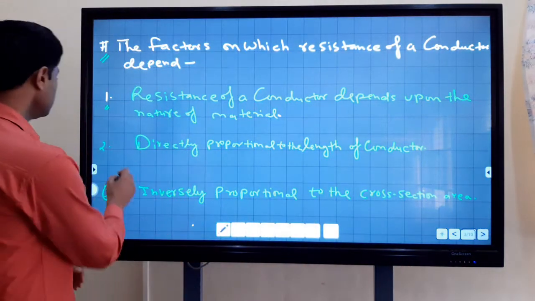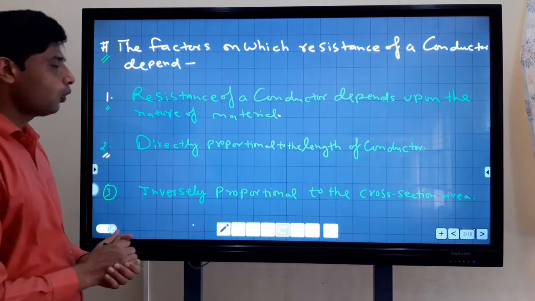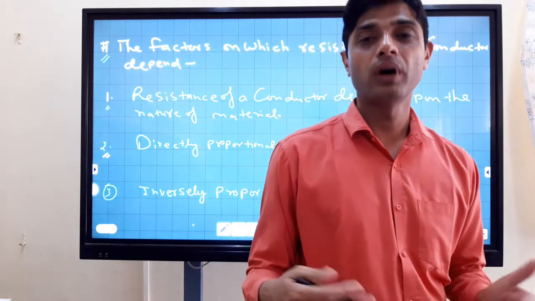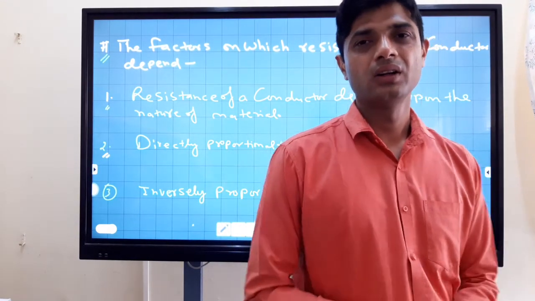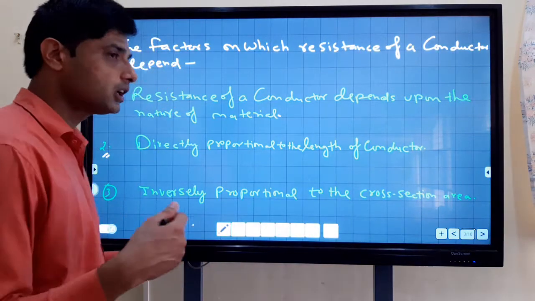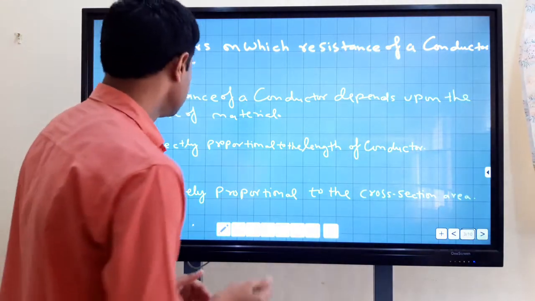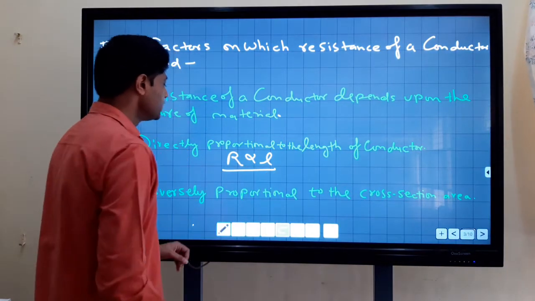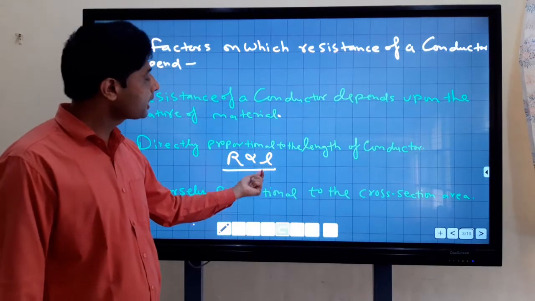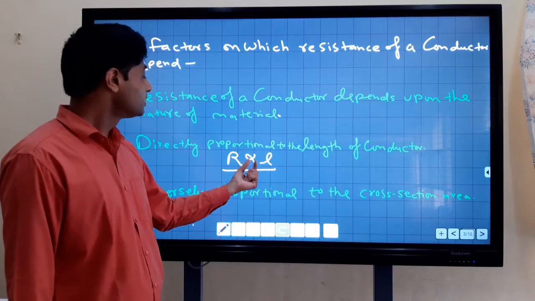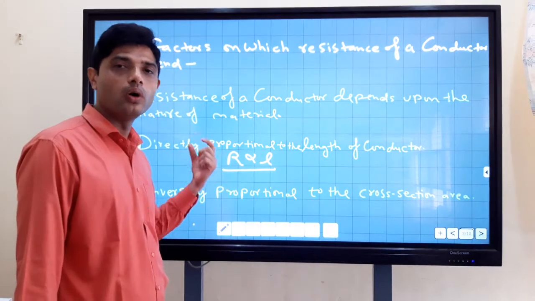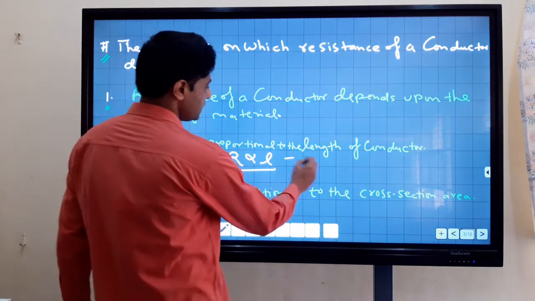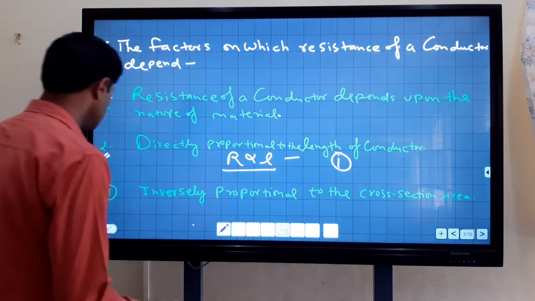Second, the resistance of a wire is directly proportional to the length of the wire or conductor. It means if the length of a conductor is L, then R is proportional to L. When the length of a conductor is increased, the resistance of the wire or conductor also increases. This is equation first.